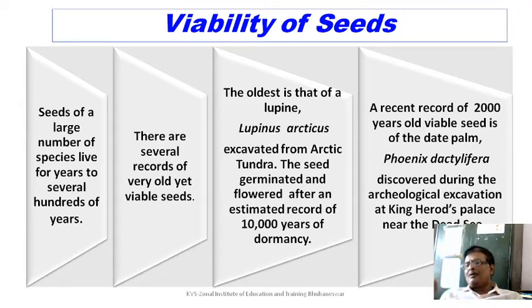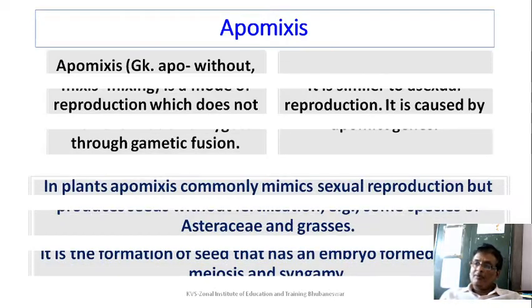And a recent example is of a 2000 years old viable seed of date palm, khajur, Phoenix dactylifera, discovered during the archaeological excavation of King Harold's palace near the Dead Sea. So, 10,000 years, 2,000 years is quite a long time for the seed to remain viable.